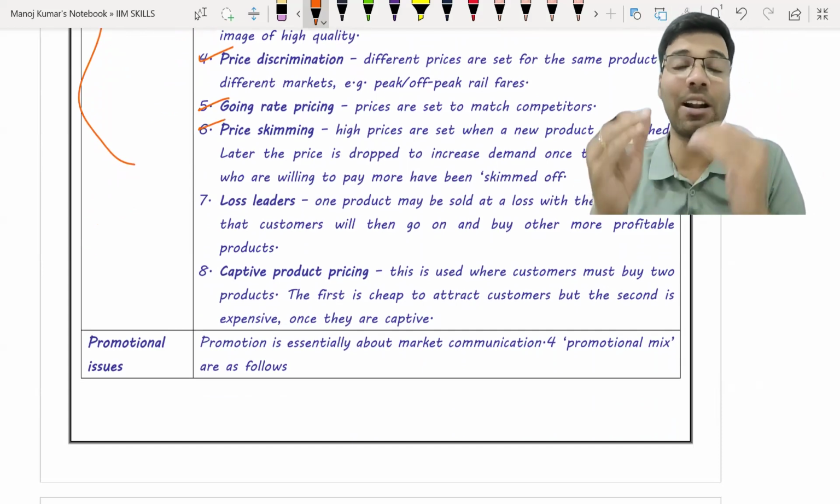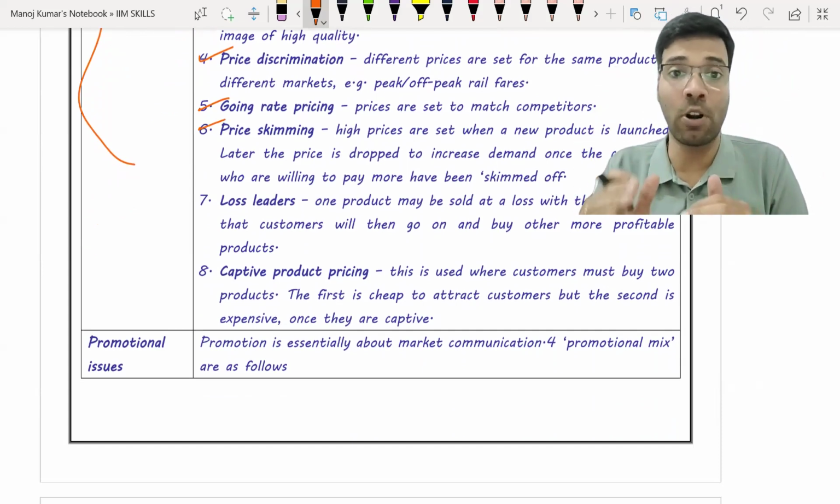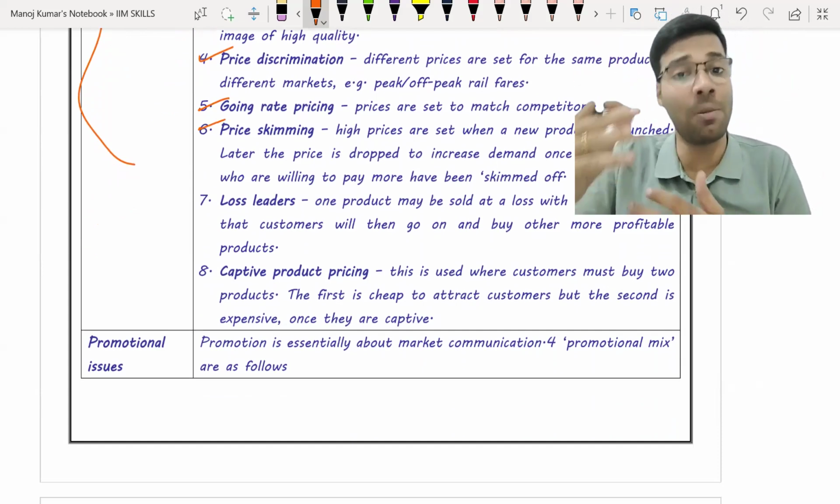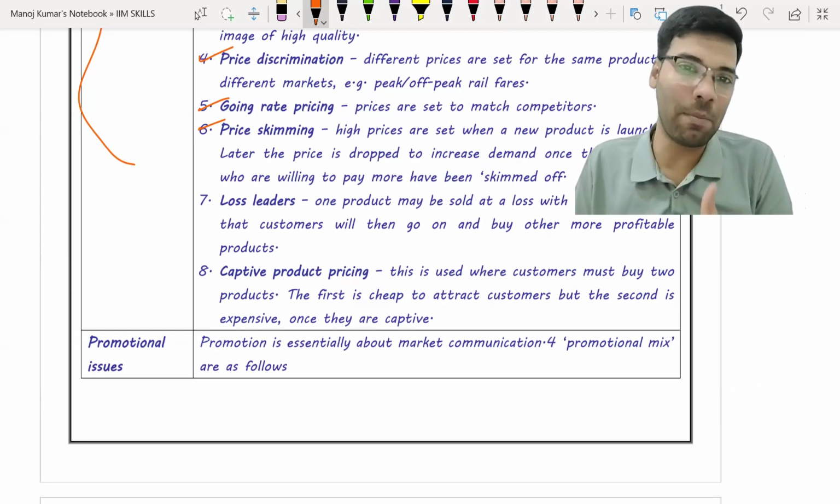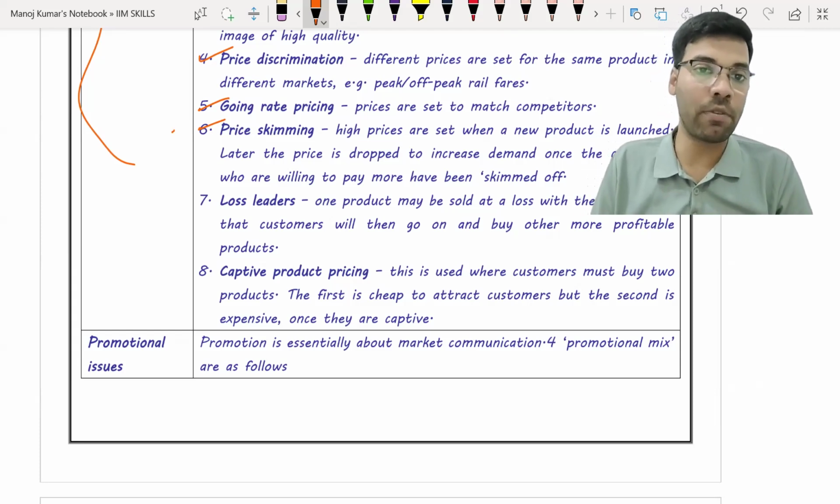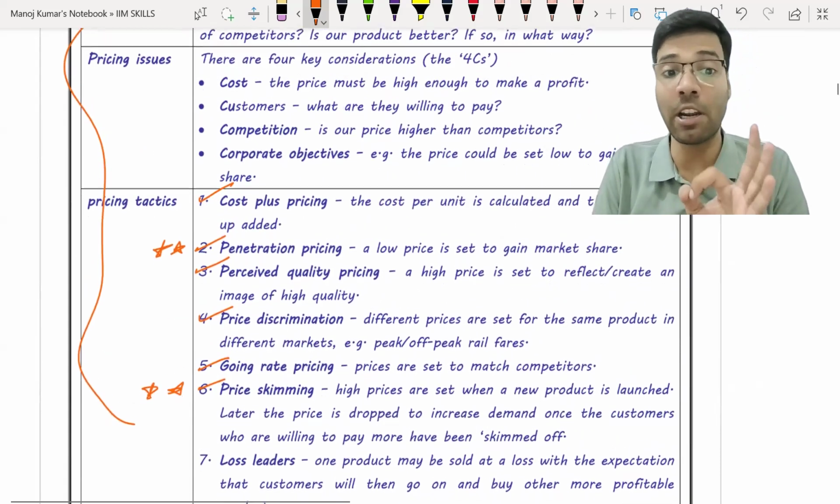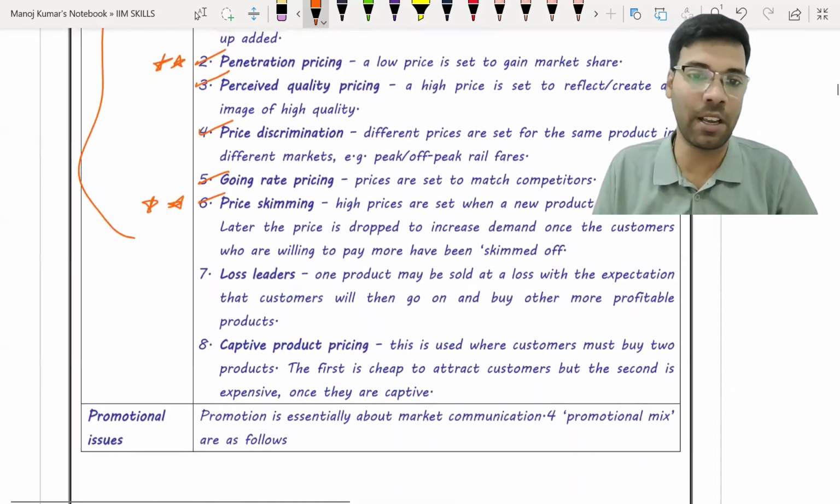Skimming pricing is nothing but at the initial phases of launching of the product, high prices are charged and later on the prices are slowly reduced. It is called as skimming pricing. This is also very important from the exam point of view. Penetration market pricing and skimming pricing, you all will have to remember.